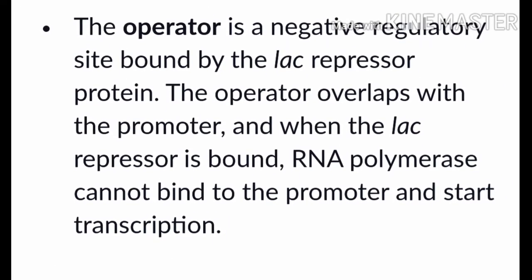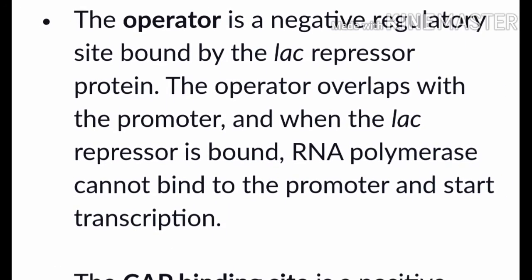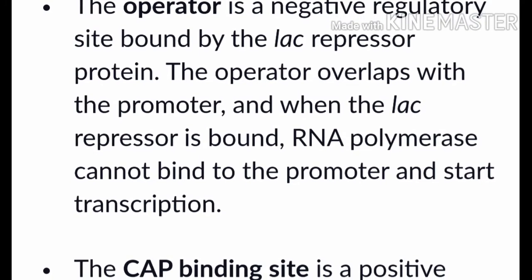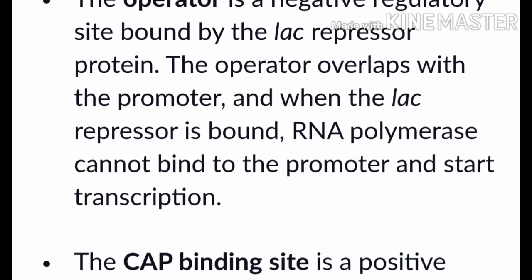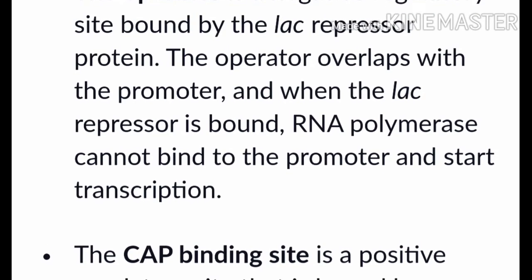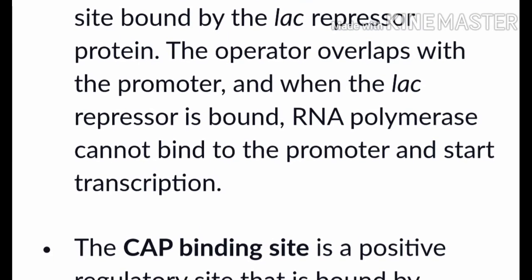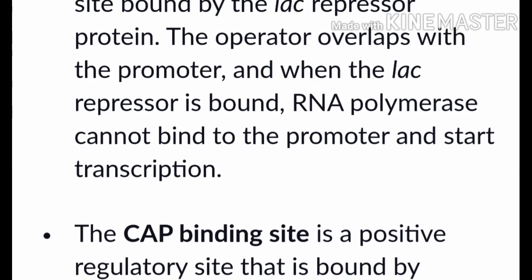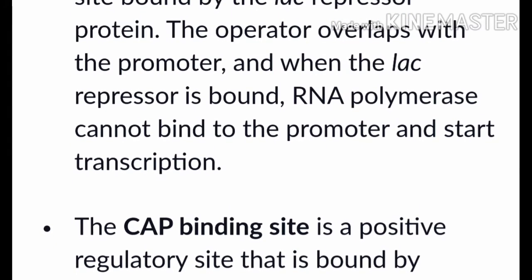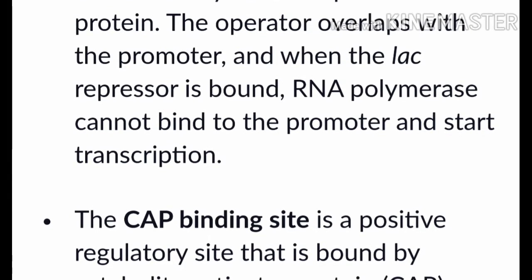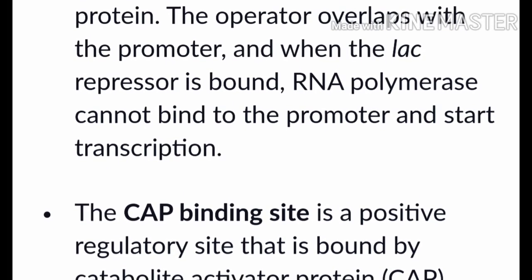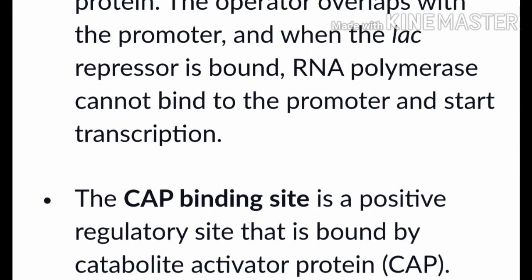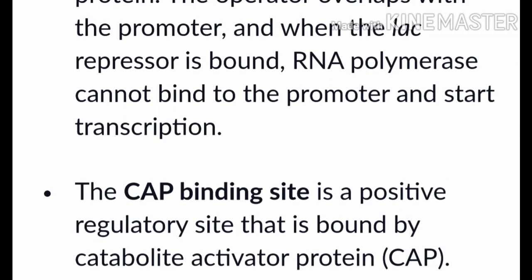Now, the operator is a negative regulatory site bound by the Lac repressor protein. The operator overlaps with the promoter, and when the Lac repressor is bound, the RNA polymerase cannot bind to the promoter and start the transcription.